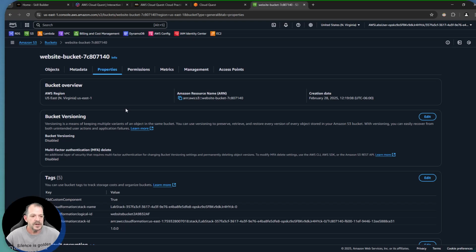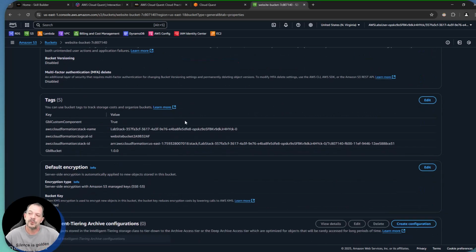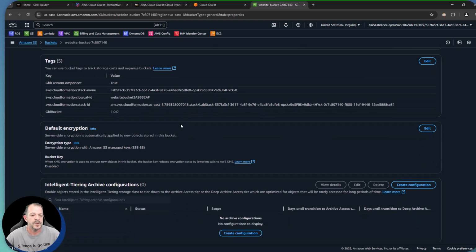So we can see basically some details about this bucket. It's over in the US East 1 region. All right, we can see the creation date and its Amazon resource name. Every resource, let me use the proper term here, will have an ARN. That's how everything is uniquely identified. Not super important for what we're doing right now, but I at least want to call out that configuration. We can see that the objects in this bucket are encrypted using server-side encryption using the S3 service.